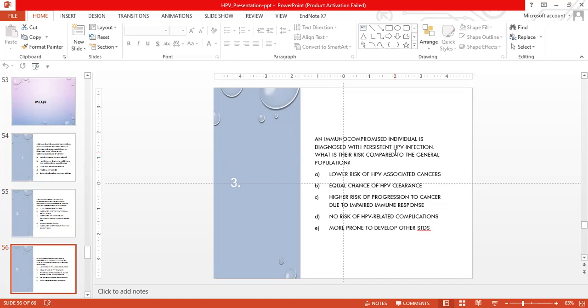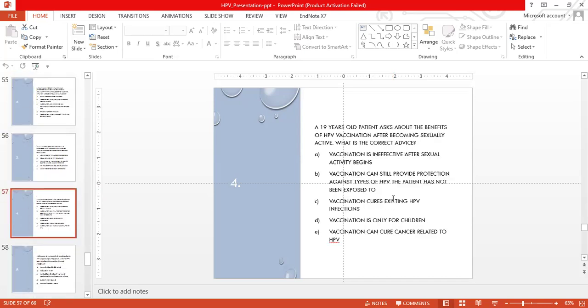A, low risk of HPV-associated cancer. B, equal chance of HPV clearance. C, high risk of progression towards cancer because of the impaired immune response. D, no risk of HPV-related complications. E, more prone to develop other STDs. Option C is the correct answer.